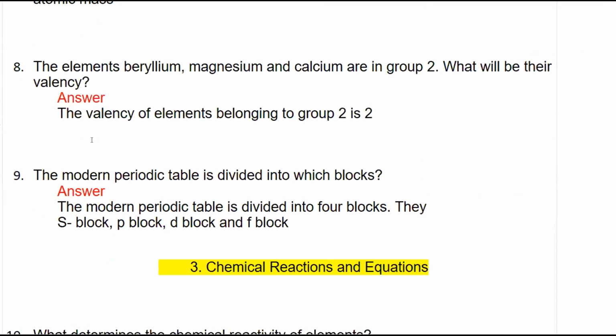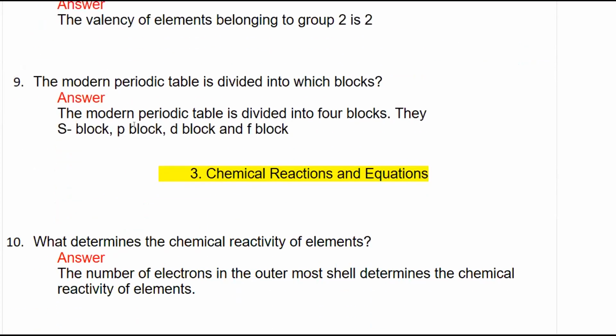Next question is, the elements beryllium, magnesium and calcium are in group 2. What will be their valency? We know that in a group the valency remains the same. So in group 2, the valency of the elements will be 2. Next question is, the modern periodic table is divided into which blocks? We know that the modern periodic table is divided into 4 blocks: s block, p block, d block and f block.